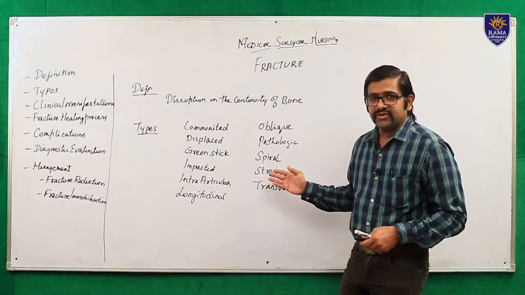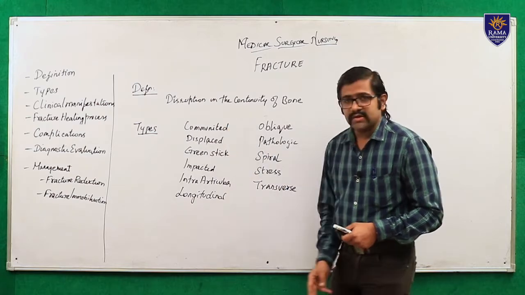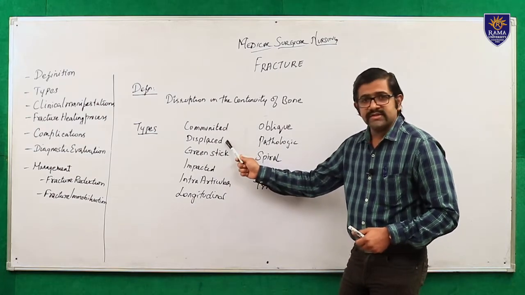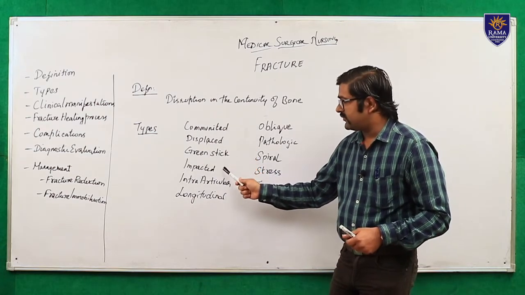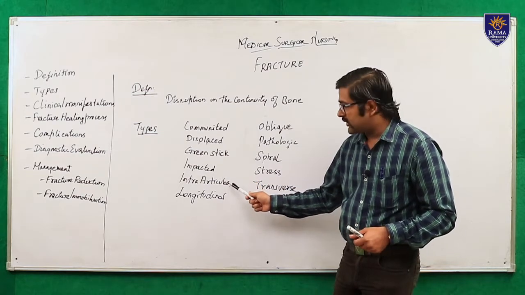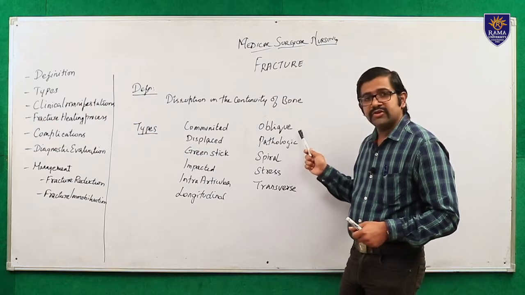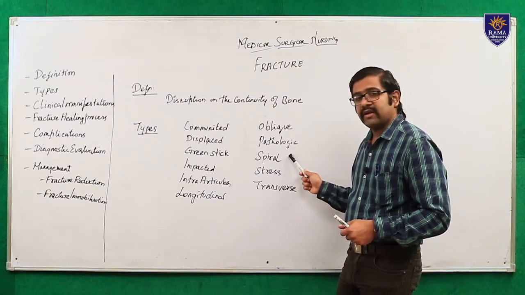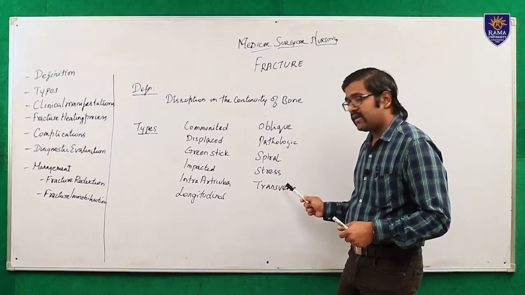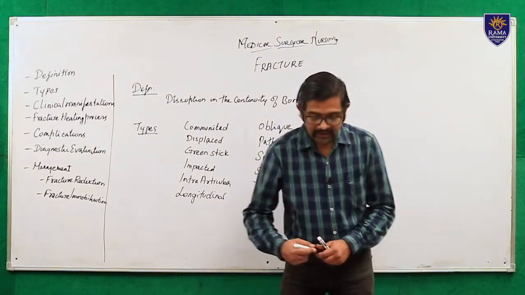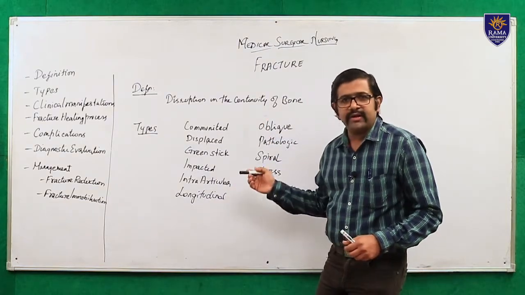First is comminuted, second is displaced, third is green stick, fourth is impacted, and the fifth is intra-articular, then longitudinal, oblique, pathological, spiral, stress, and transverse fracture.